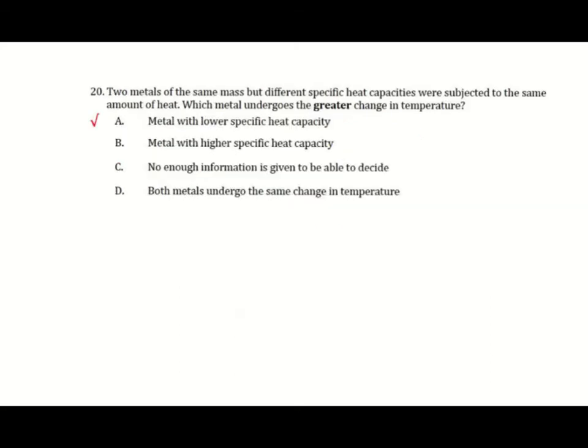This question is about specific heat capacity. Two metals of the same mass but different specific heat capacities were subjected to the same amount of heat. So we have two metals that have the same mass. We heat them equally, so they are exposed to the same amount of heat. Which metal undergoes greater change in the temperature?